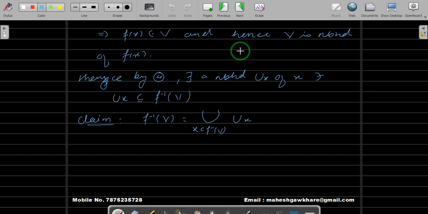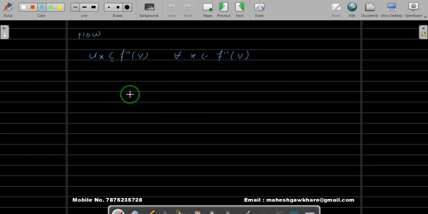This is because of our hypothesis here: you choose any x, that U_x will be in the f inverse of V. So if all those U_x for each x belongs to f inverse of V are contained inside f inverse of V, that implies if you take the union of all those U_x, that will be contained inside f inverse of V. This is the first part. Now we have to show that this is a subset of this, that means both are equal.